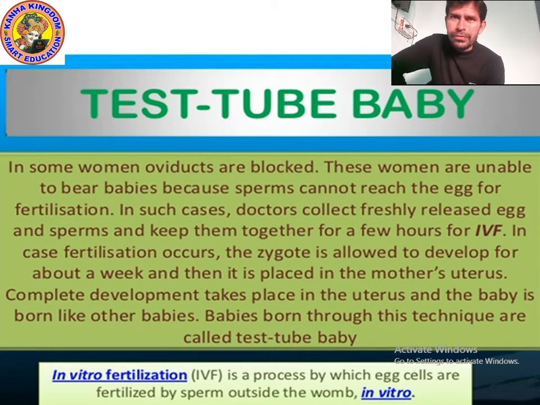They are kept for the IVF process. What is IVF? IVF means in vitro fertilization.